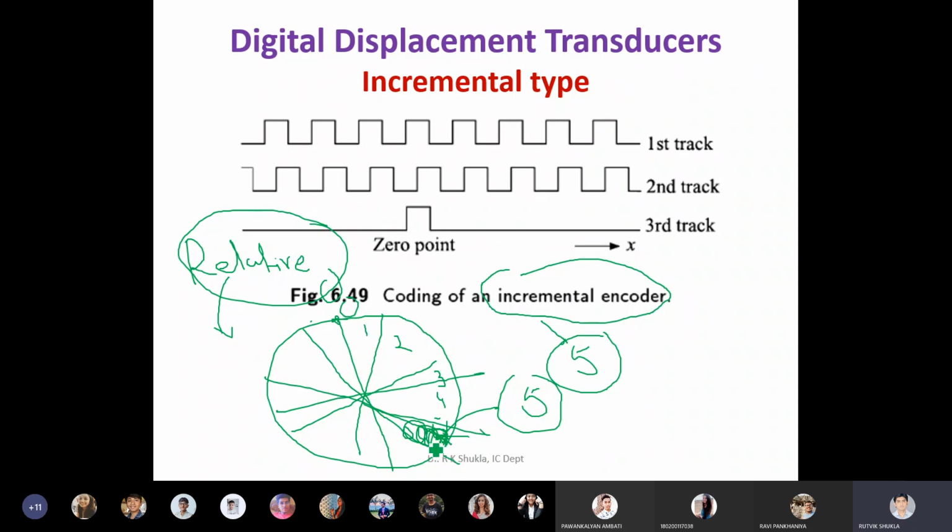It had reached from 0 to 5, but after reaching 5, if the power is cut off, then this relative position will lose its significance. Because again, if you start the machine, it will start to count, or you cannot judge. It is like you are at an unknown location. Clear? You are at an unknown location. You cannot identify where you are.